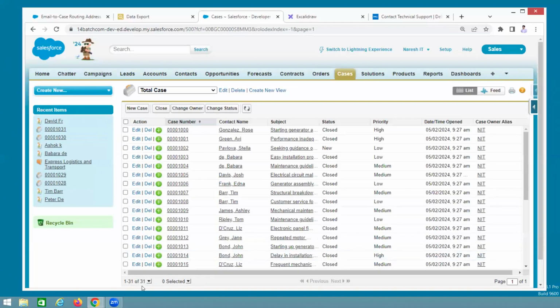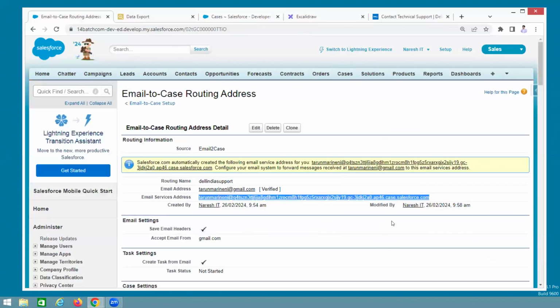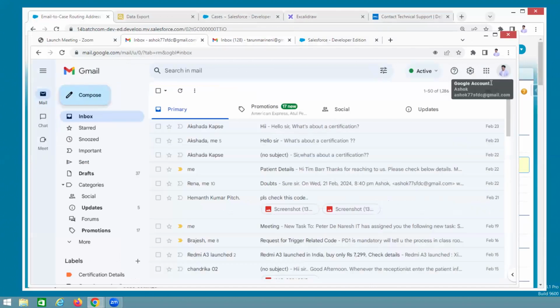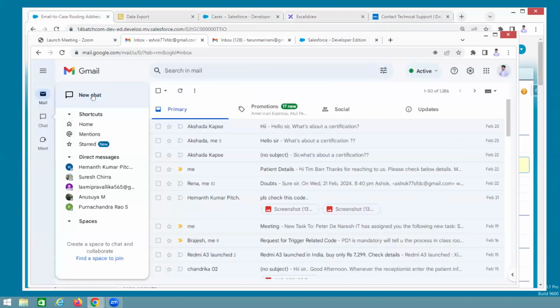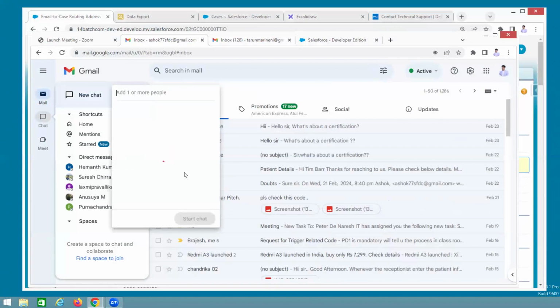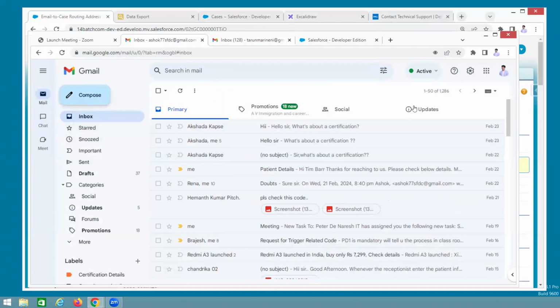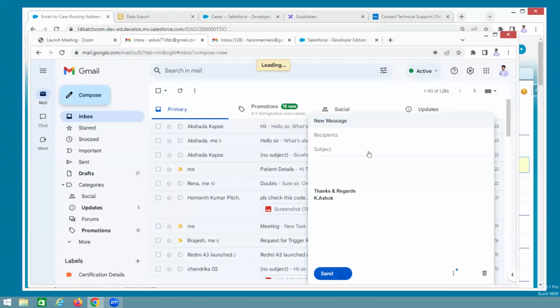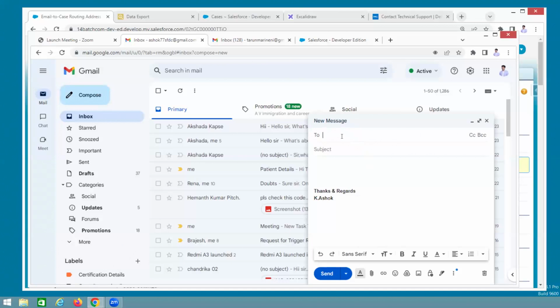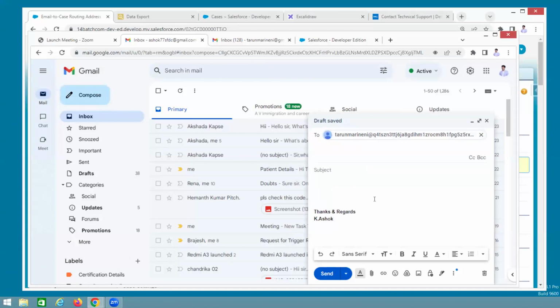31 cases are there. Now, guys, one guy is sending the email. What is the email address? This address. This long one. So now I am using Ashok. This is the Ashok mailbox. Ashok is a customer. See, Ashok. Enter that email, not Tarun's email. It is related to your Salesforce org, right?